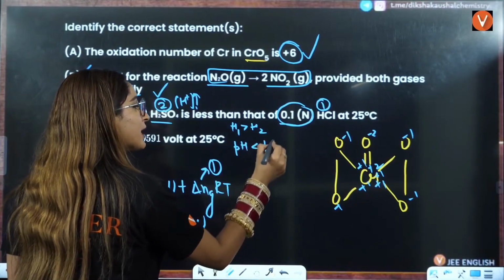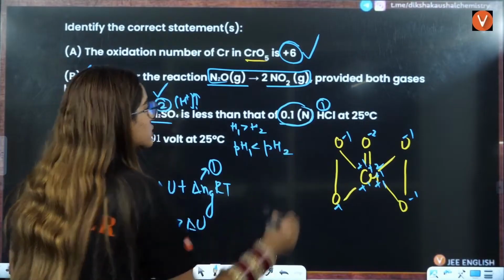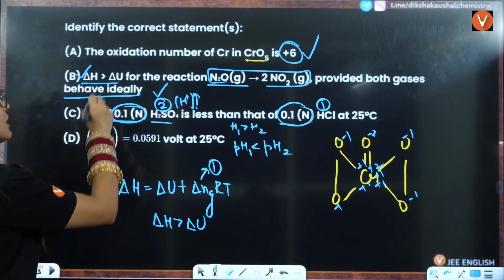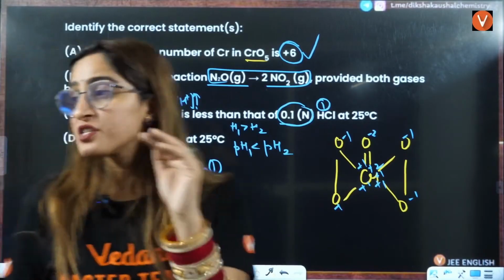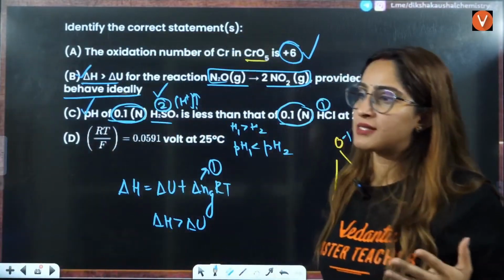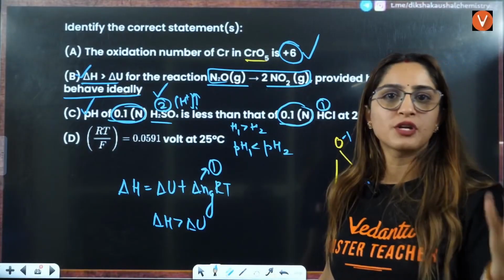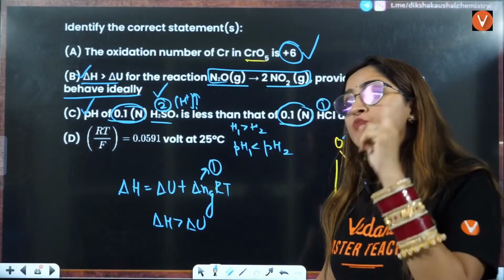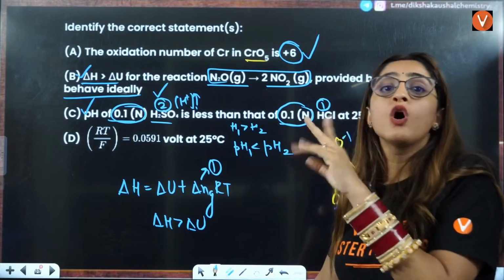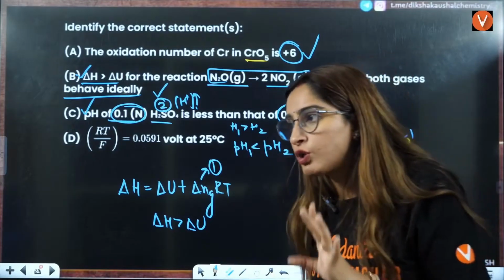So that is why pH of 1 will be less than pH of 2. That is also the correct statement here. Because if the molarity, or you can say the n factor increases, concentration increases, but pH is minus log of concentration. So pH is inversely proportional to the concentration.